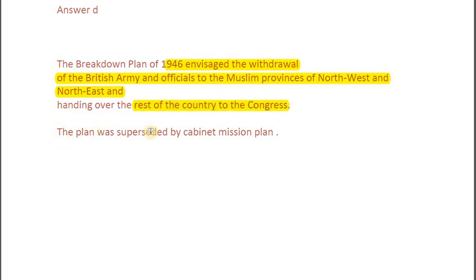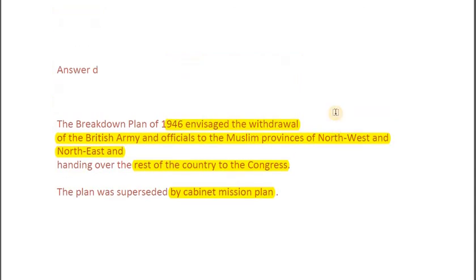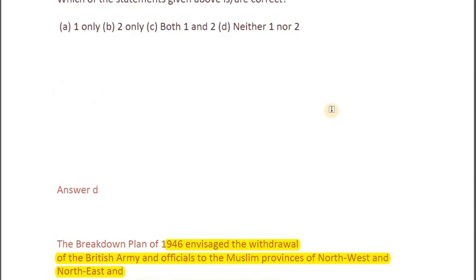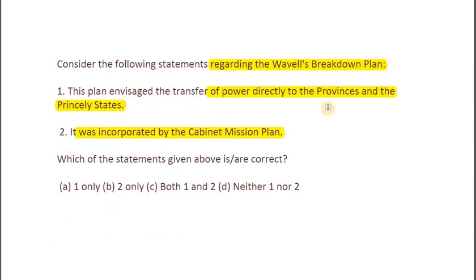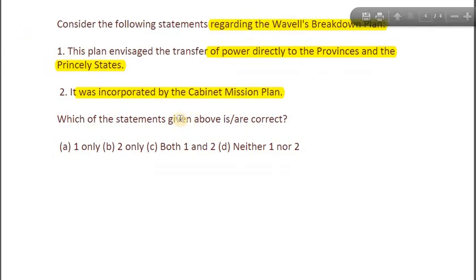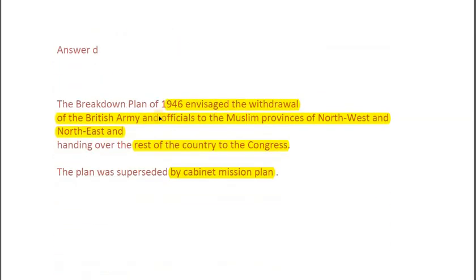And the plan was superseded by the Cabinet Mission Plan because it was such a weird and absurd idea, and it wasn't getting effectuated at all. The Cabinet Mission Plan was altogether a different thing, and based on it we did have the Constituent Assembly. That's it. So let's not deviate. We are done with Wavell's breakdown plan. The year is important, 1946.